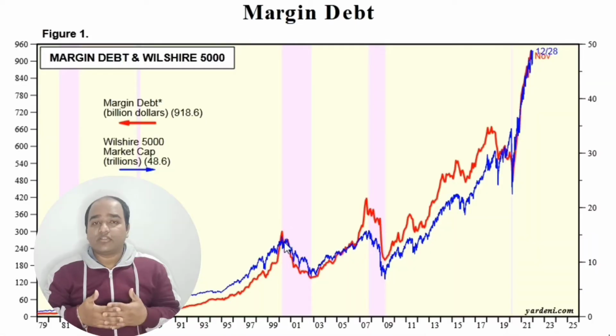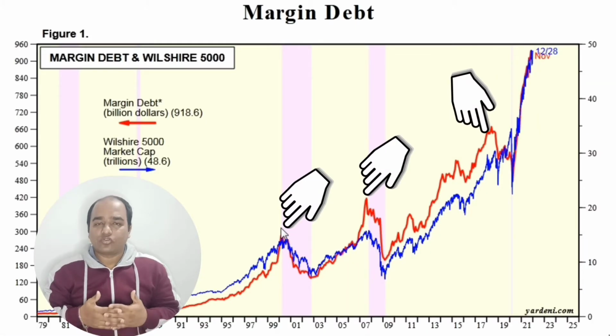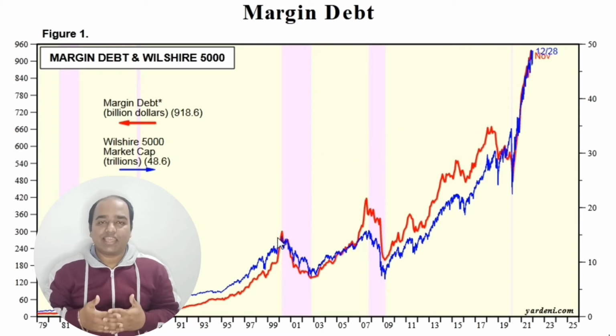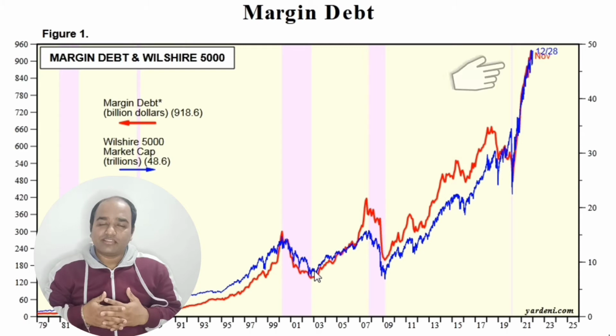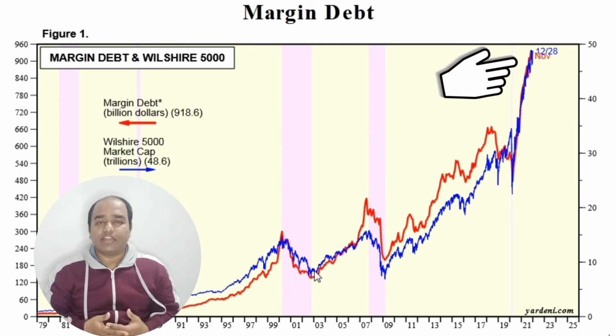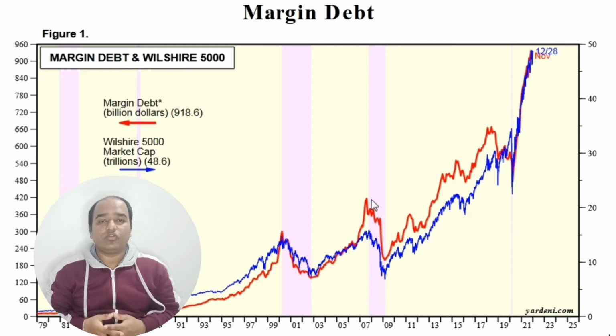You can see that whenever margin debt has crossed the peak, the market has collapsed drastically. The present situation suggests that the same thing is going to be repeated once again. Investors need to be very cautious before investing, because whenever margin debt goes above the index value, it means people are borrowing more than the actual value of the market.